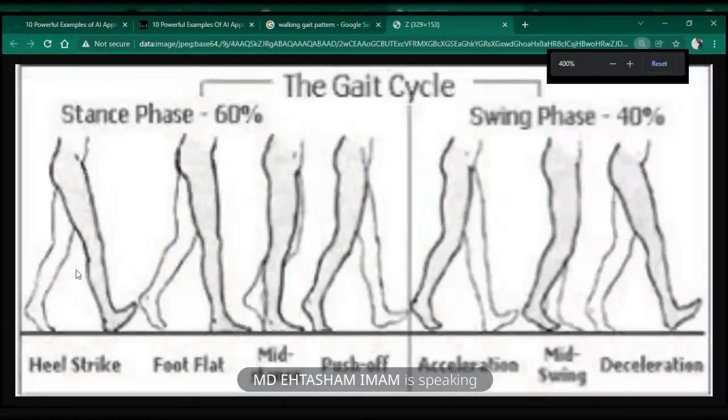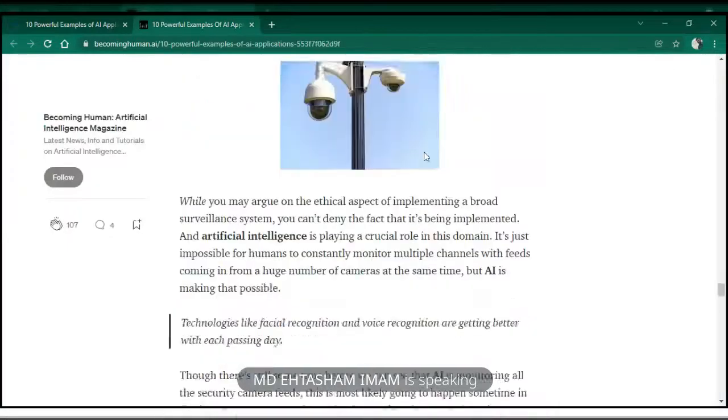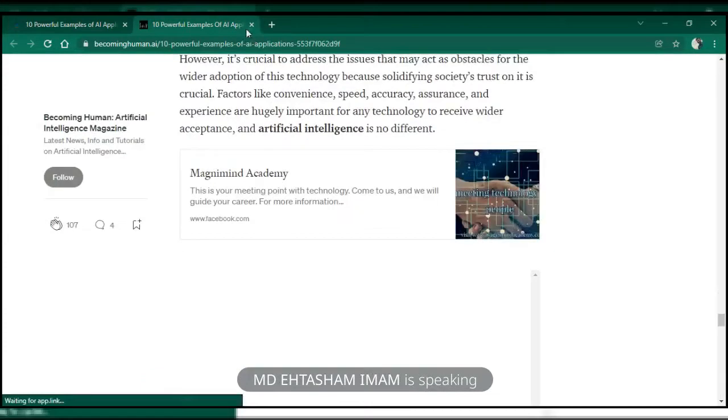See here, what happens is, some people would not keep their heels first. Some would keep it more down. Some would keep it completely up. Some would keep their toes first. So everybody's gait, everybody's walking style is different. The computer will observe that and it will be able to differentiate who is walking how. Understood? Am I clear?